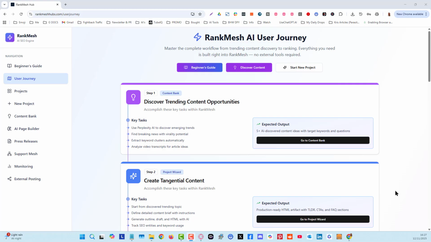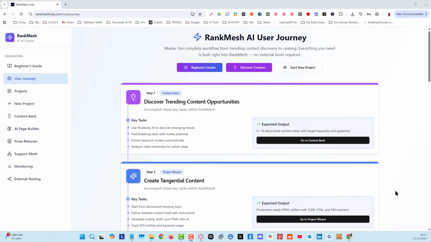So instead of writing, for example, about best running shoes, this will give you content ideas and go and write them for you and distribute to I think 25 sites we've got at the moment. But it would do content like best marathon shoes that Olympic runners purchase or something like that. We do that kind of thing where we go into tangential content, and it will find the content as well for you. It's based on finding whatever is trending within your topic.